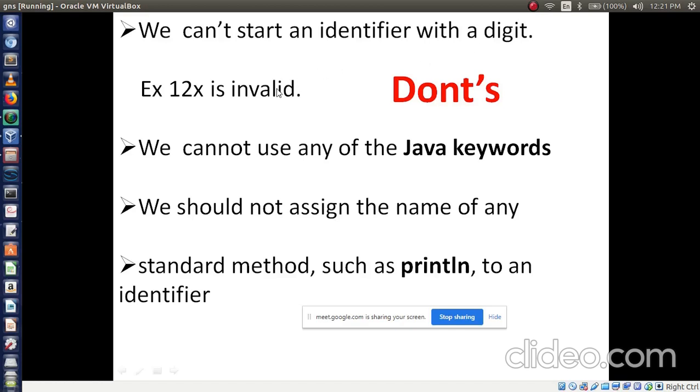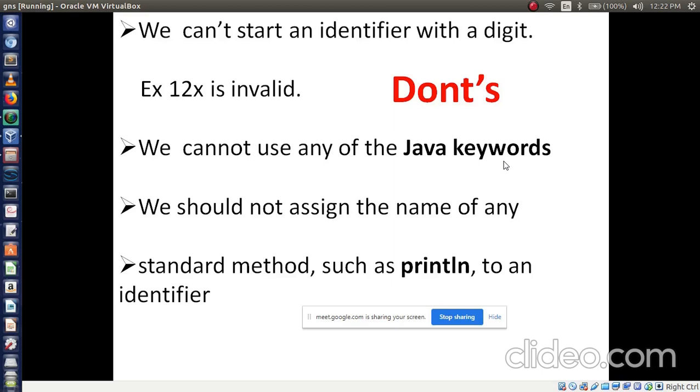But int 12 we cannot give, because digits won't start a variable name. Is that clear? We cannot use any of the Java keywords, like int, for. These are all keywords.